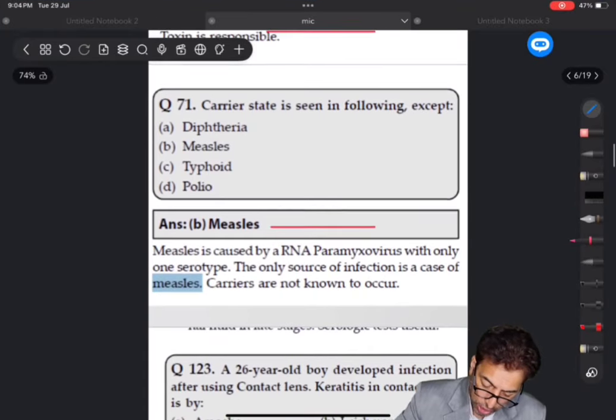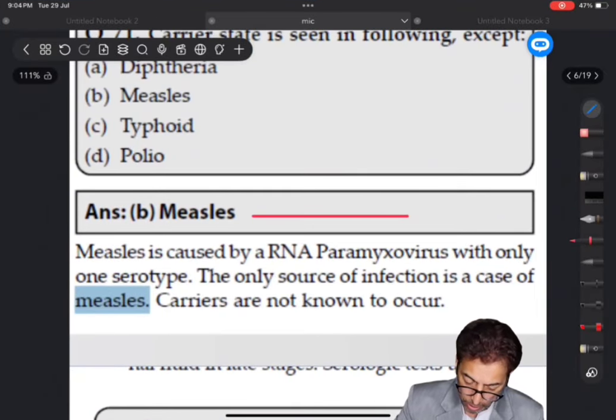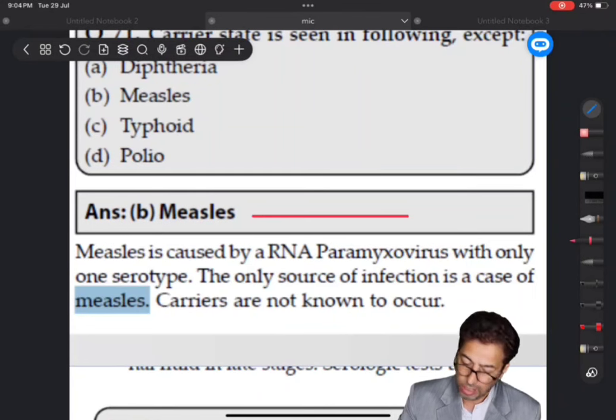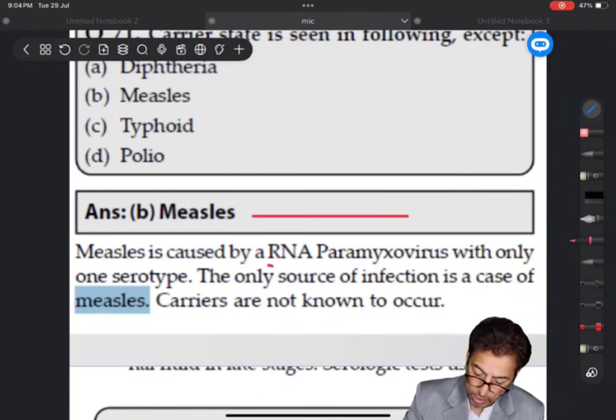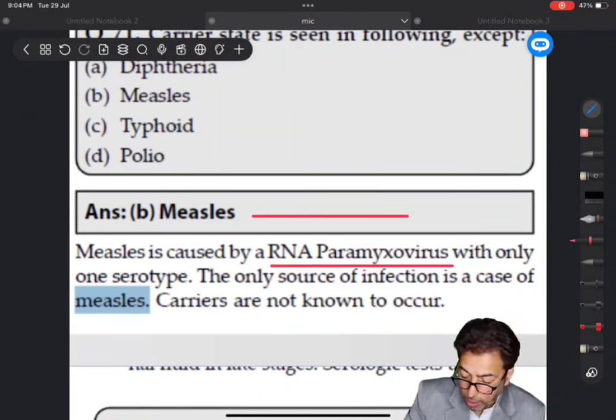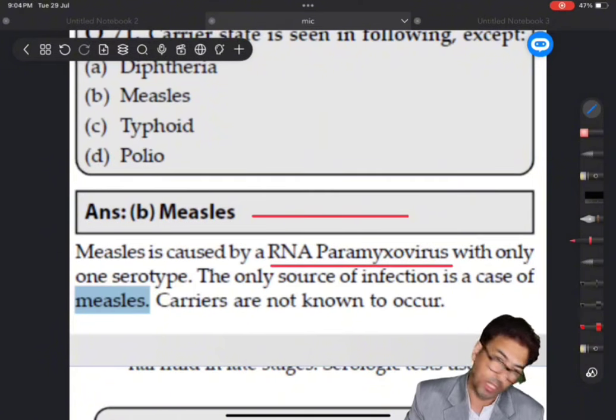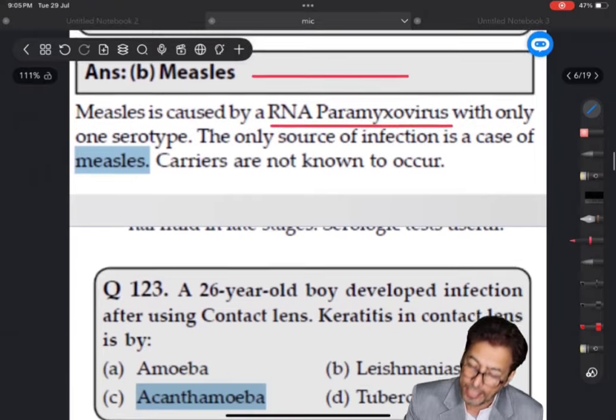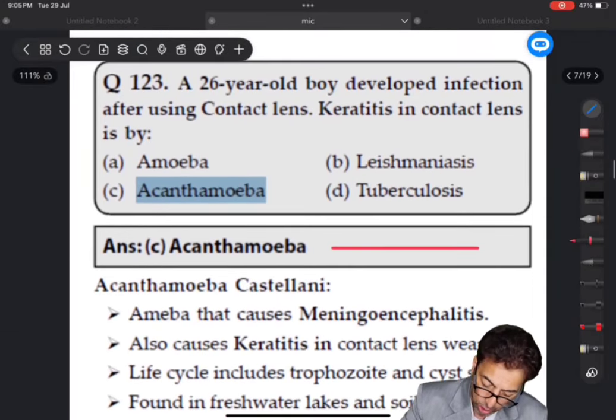Now again, measles. This is a question, I have not put the same question, but measles belongs to the RNA paramyxovirus group. That's very important. That was the question which was asked. I have put it up in the explanation. So if you read the question well and the explanation well, you can answer the questions.